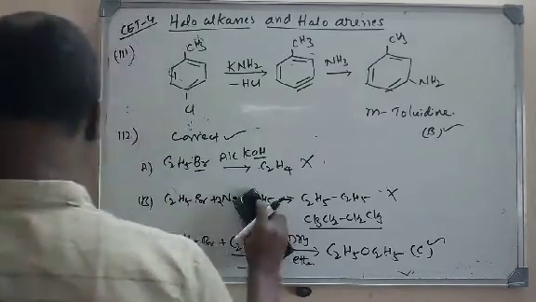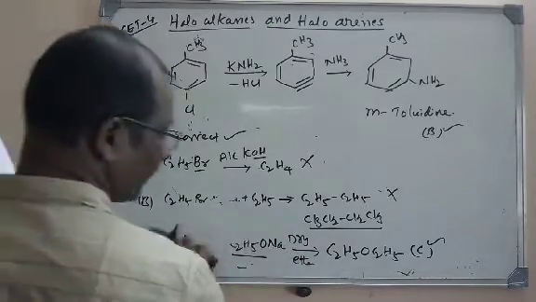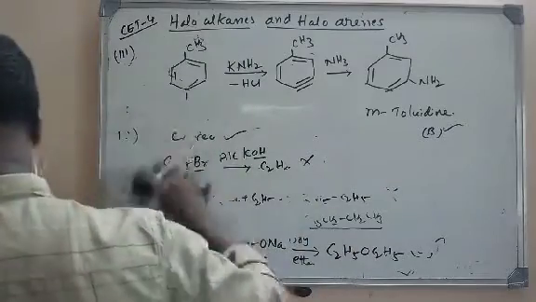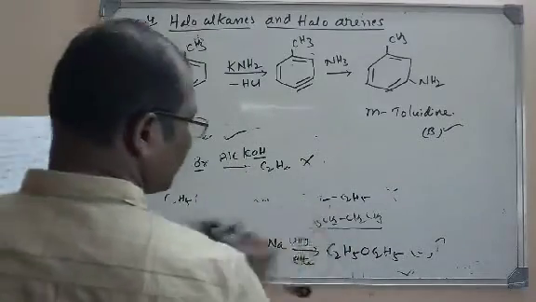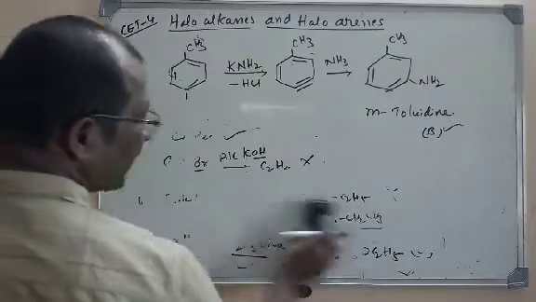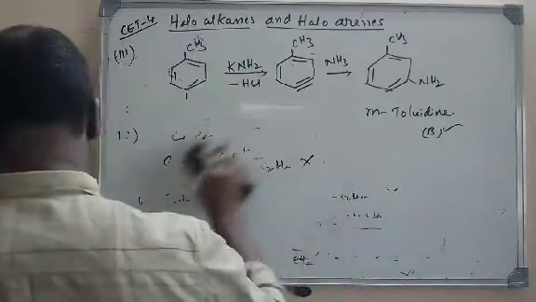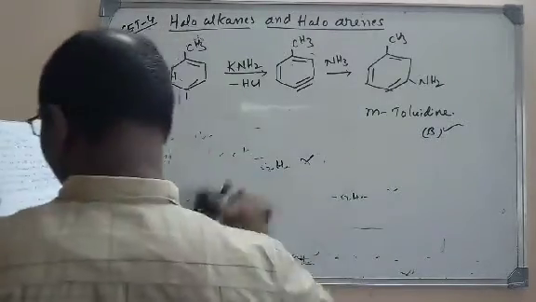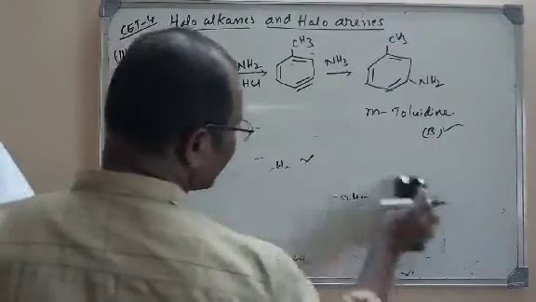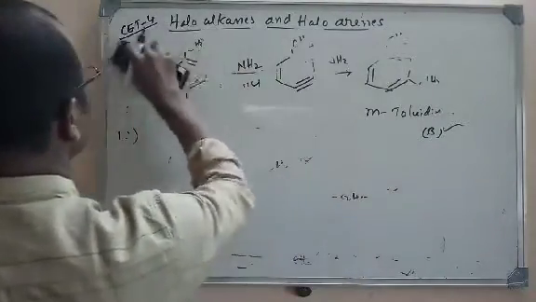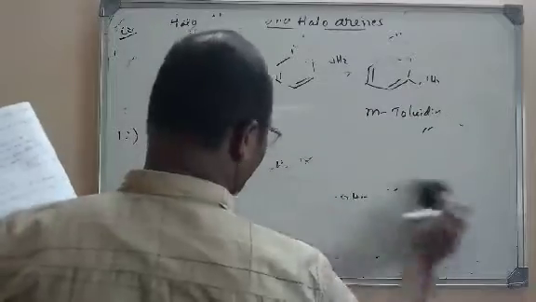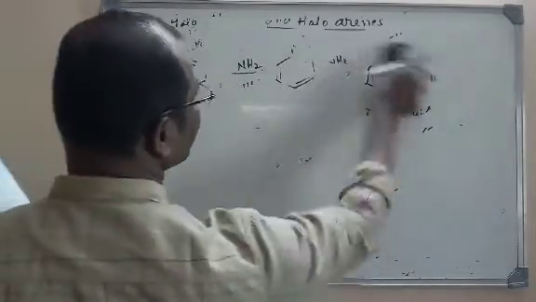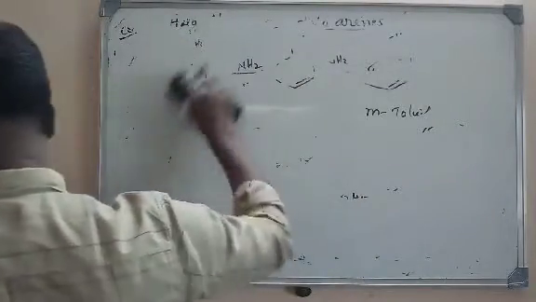Now let us move to the next question, that is question number 113. For the reaction, a certain chemical reaction is given and products are given. Based on the given chemical reaction, we have to select the right option. Let us see what the correct options are.